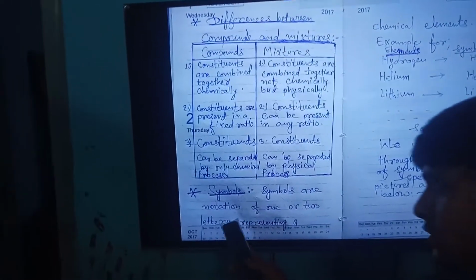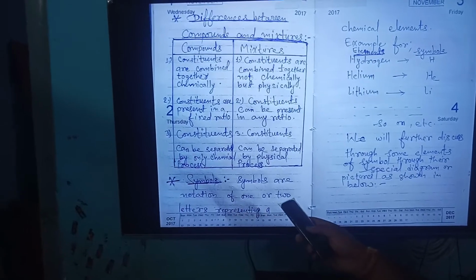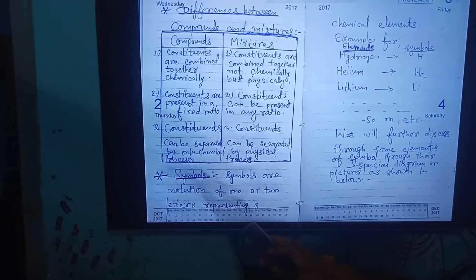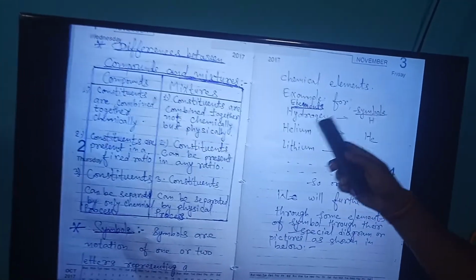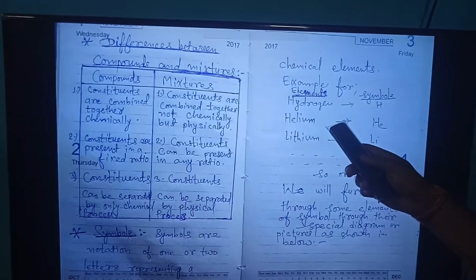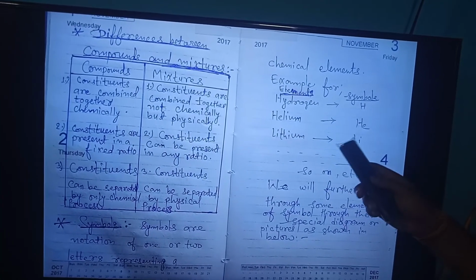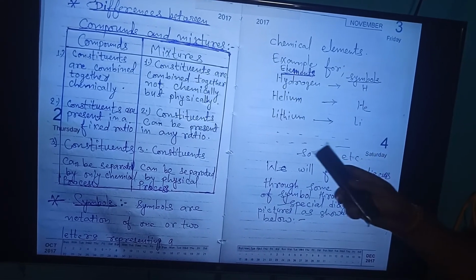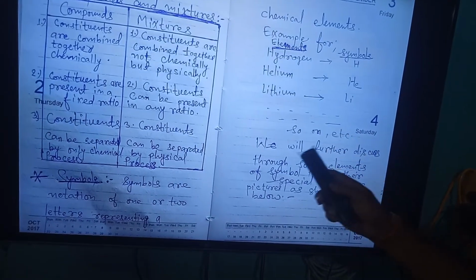Let us talk further on symbols. Symbols are notations of one or two letters representing chemical elements. Example of element symbols: hydrogen, capital H; helium, capital He; lithium, Li; and so on.